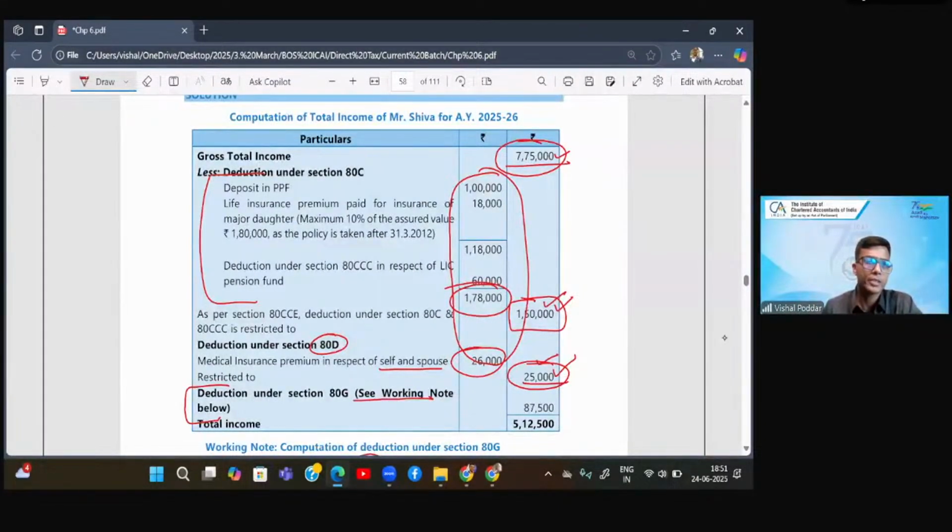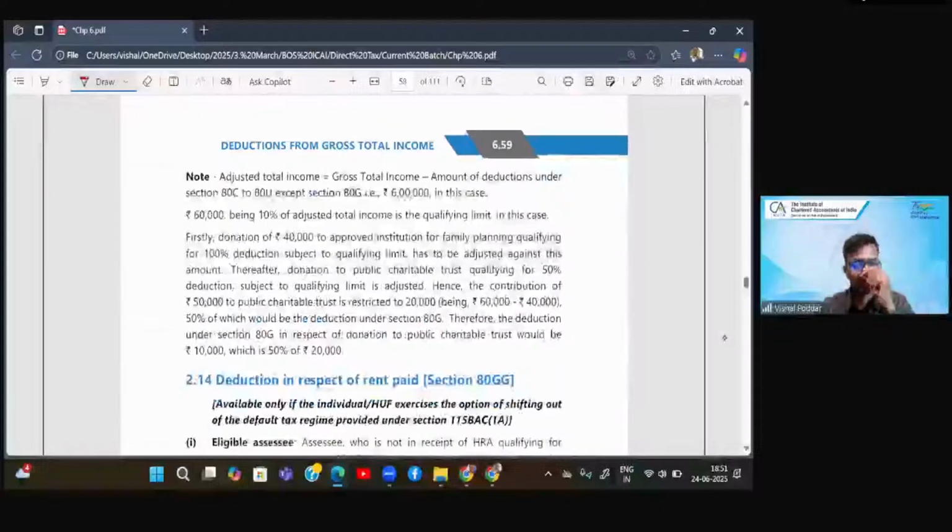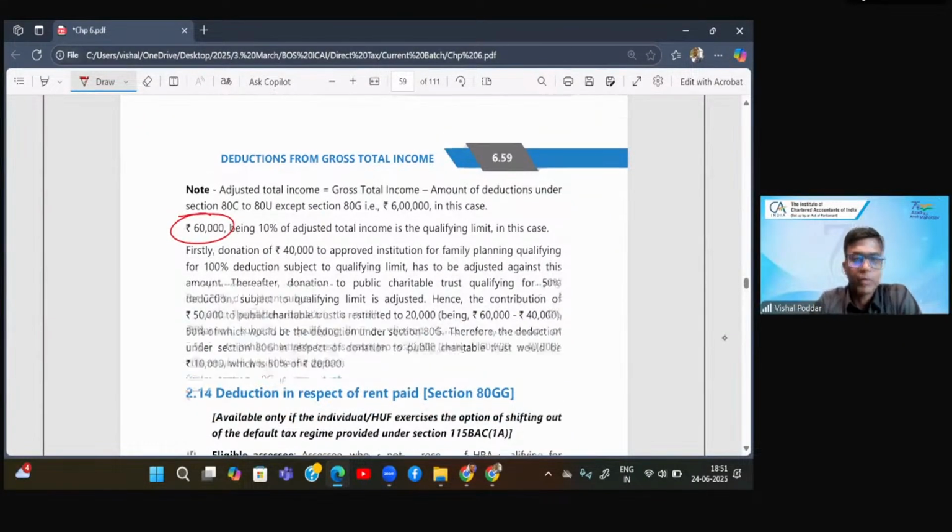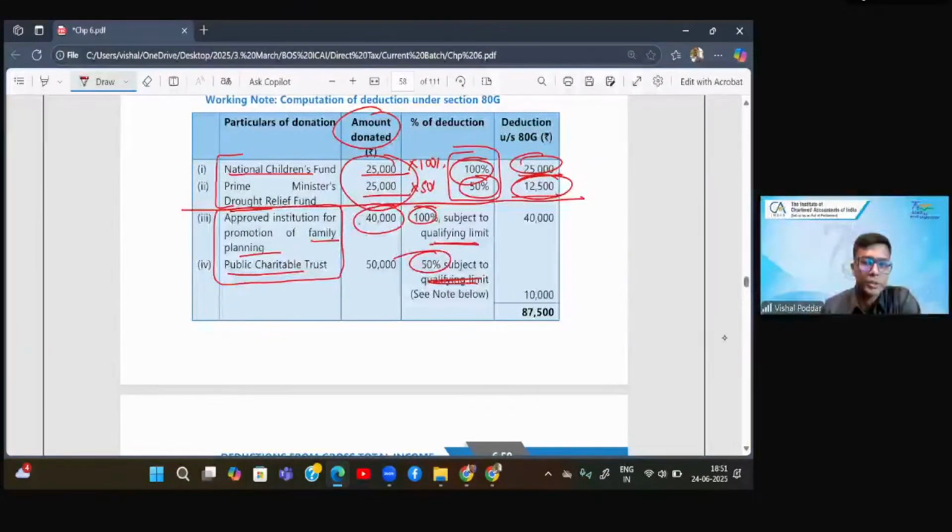From that, other deductions except ATG. So what is left after this is 6 lakhs. And 10% of 6 lakhs is 60,000. So this is how you get your maximum limit of 60,000. Now, we have two donations, one of 40,000, one of 50,000, and my maximum limit is 60,000. So one thing is for sure, both these amounts will not be eligible. Now what I do is I use my limit 60,000 firstly for this 40,000. So 40,000 multiplied by 100%, I get 40,000.